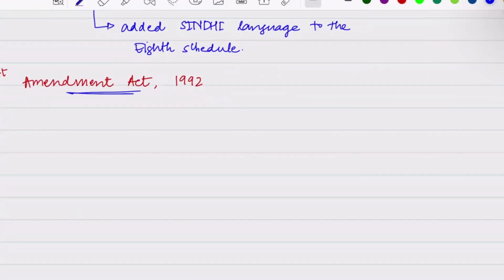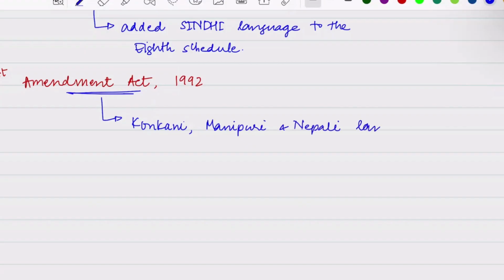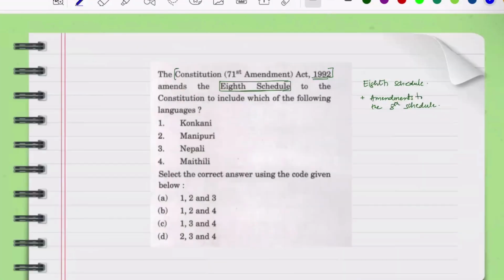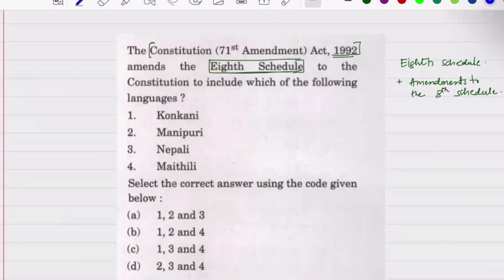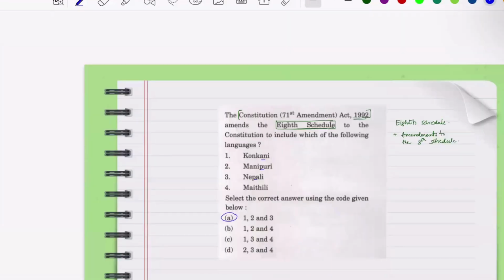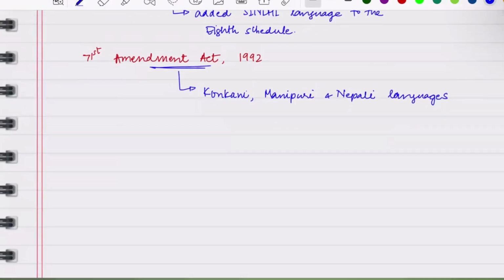Okay, so this particular Amendment Act added Konkani, Manipuri, and Nepali languages. Okay, so this particular act added 3 languages: Konkani, Manipuri, and Nepali. So we can try to solve the question now. So we have Konkani, Manipuri, and Nepali. So the correct answer is A.